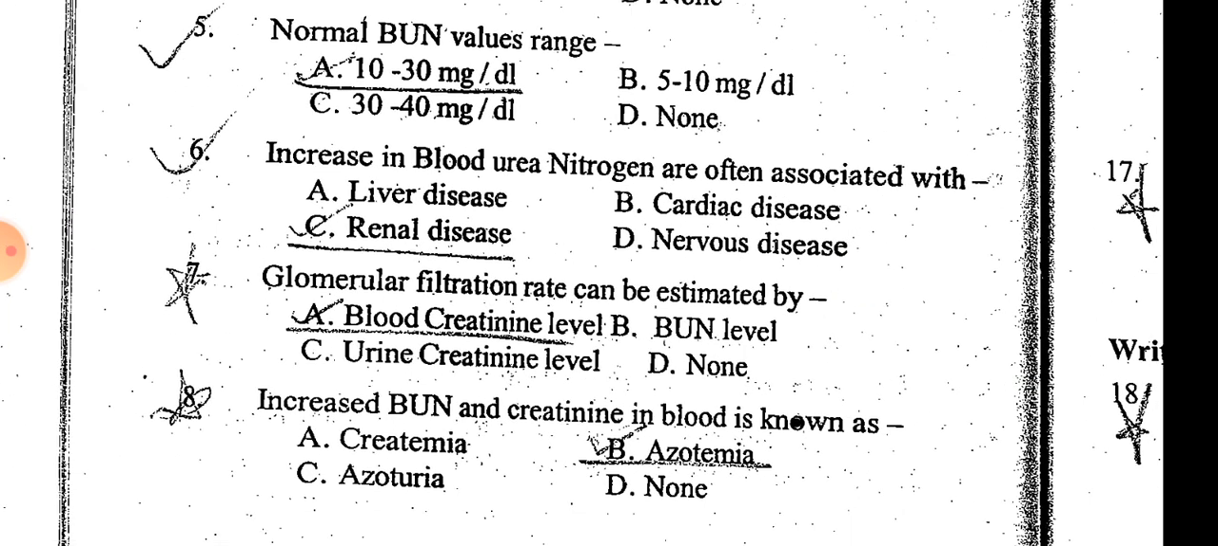Increased blood urea nitrogen and creatinine are tested in combination. If both substances are increased, then the condition is called azotemia. This is checked for the functioning of kidney. Azotemia may lead to kidney failure.